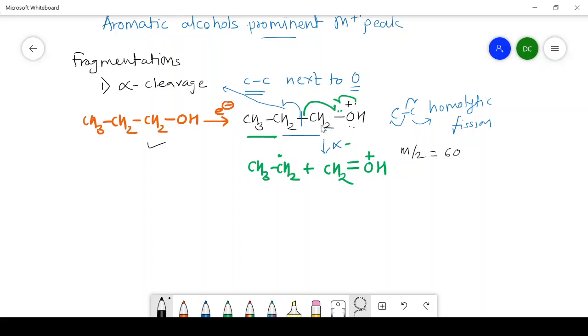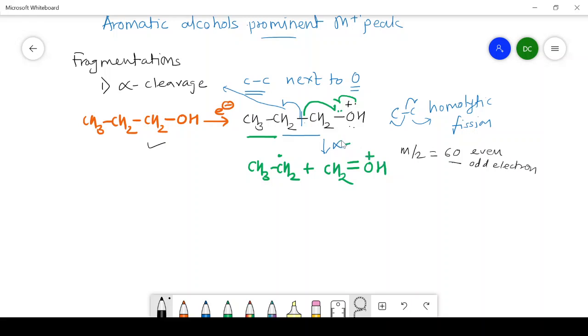Here you can find out the mass is even but there is a presence of an odd electron. Here is one electron, and here are two electrons. Therefore it is even mass and odd electron pairs. So after ionization we get the molecular ion having m/z value 60, even mass and odd electron.